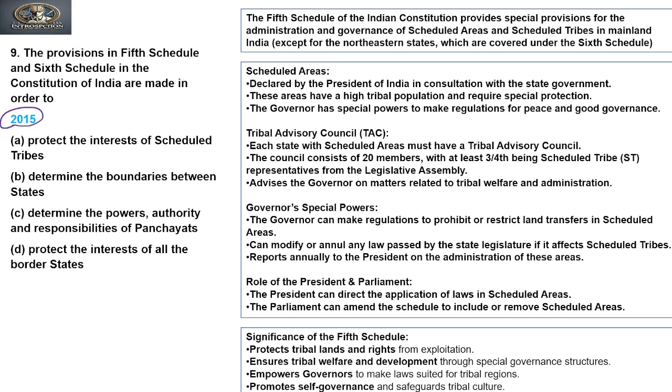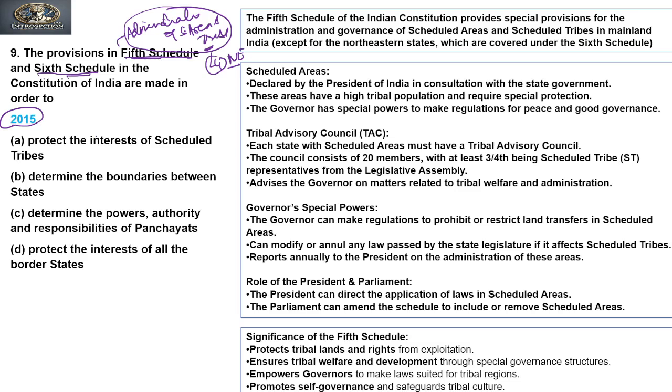The next question was asked in 2015. The question says, provisions in the 5th schedule and 6th schedule in the Constitution of India are made to. Now we have seen many times that the 5th and 6th schedule talk about the administration of scheduled area and tribal area. The 6th schedule is also talking about the administration of tribal areas, but in the 4 states of the northeast. Clear? Now let's see the options.